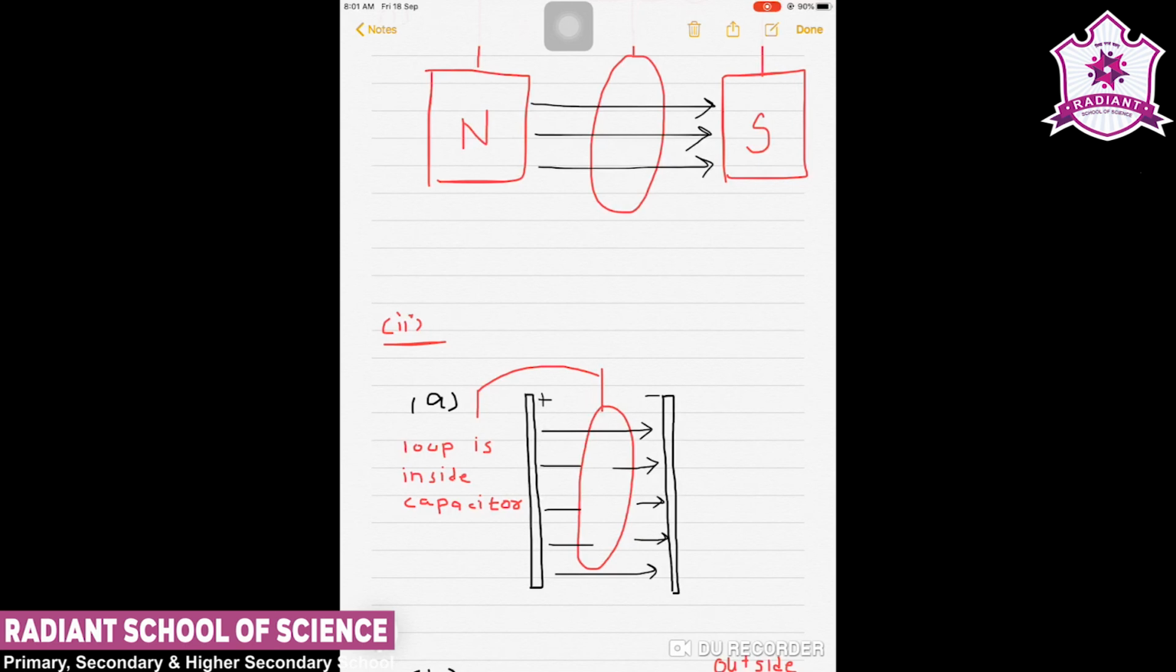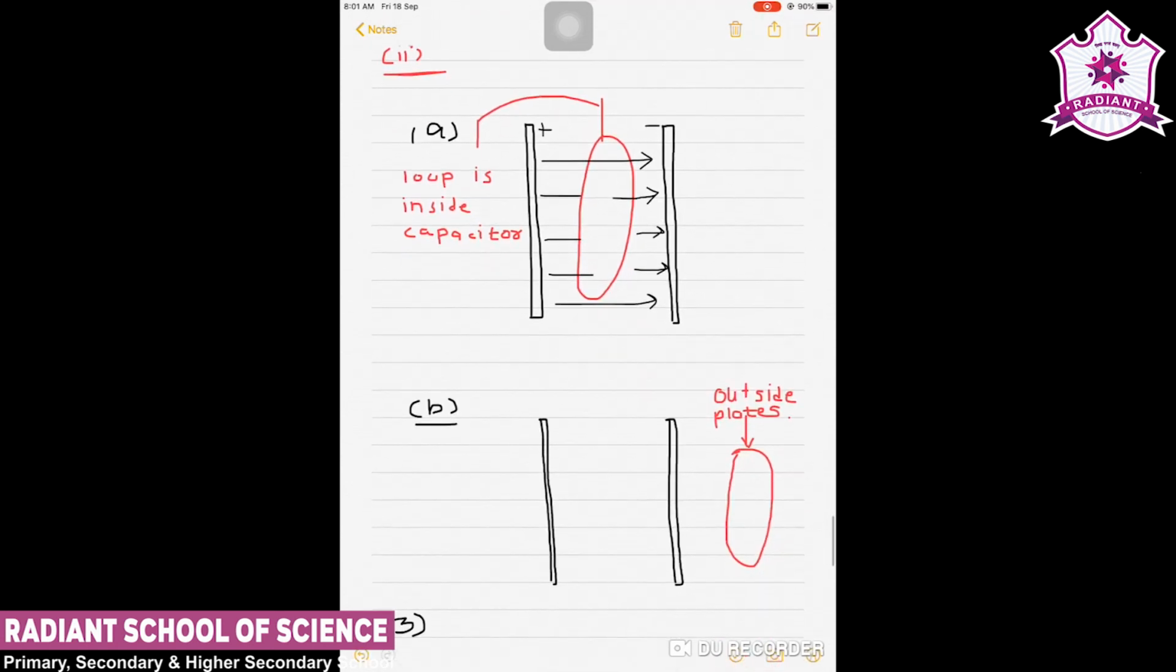Now a closed loop moves normal to the constant electric field between the plates of a large capacitor. Is a current induced in the loop? First, when it is wholly inside the region between the capacitor plates, and second, they have given that it is outside. Again we can consider the direction of the field is the same, but now the loop is outside the capacitor. So is it possible to produce an induced current inside it?